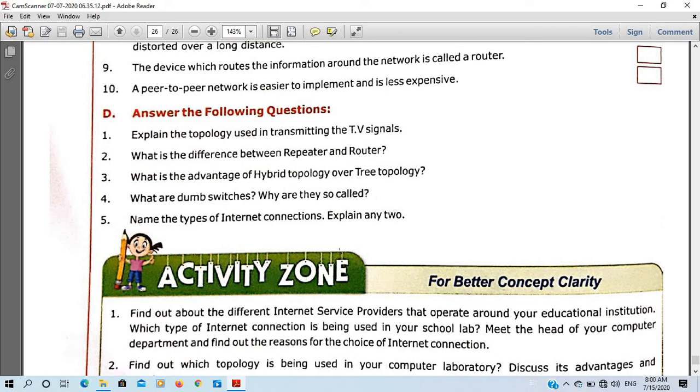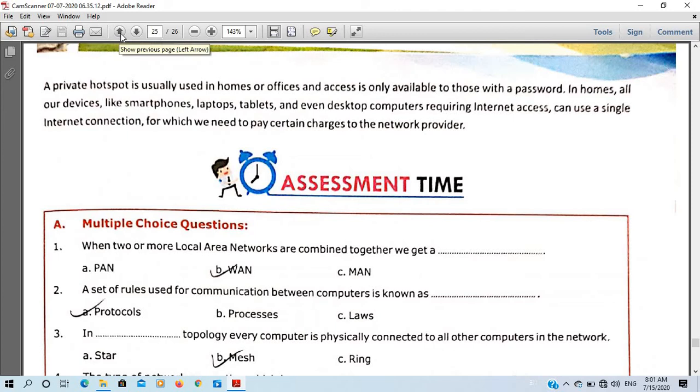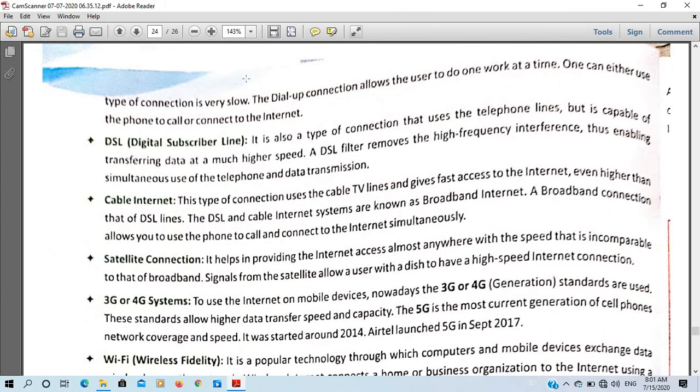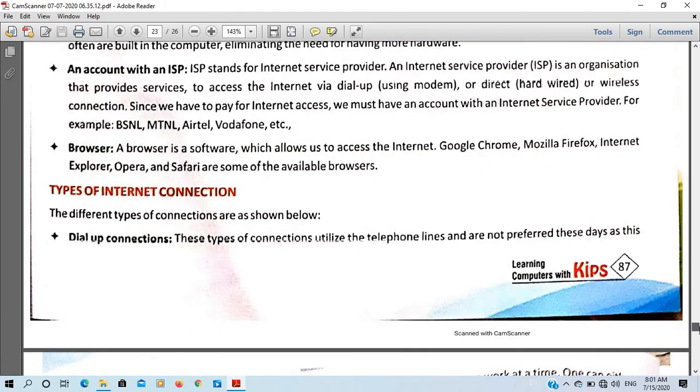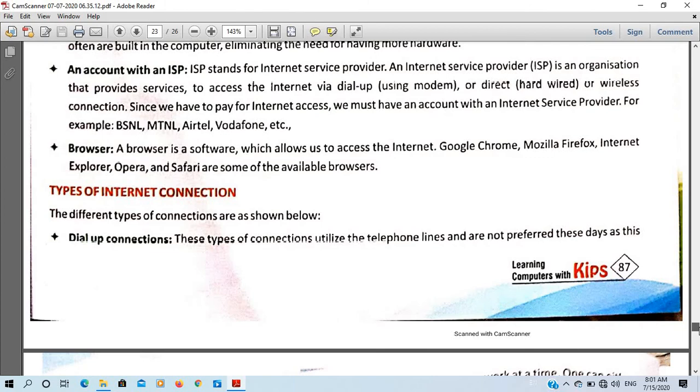Next, question number 5. Name the types of internet connections and explain any two. So we had seen the types of internet connection. The very earliest model was dial-up connection. So we can write the different types of internet connection as follows. The first one, dial-up connection.